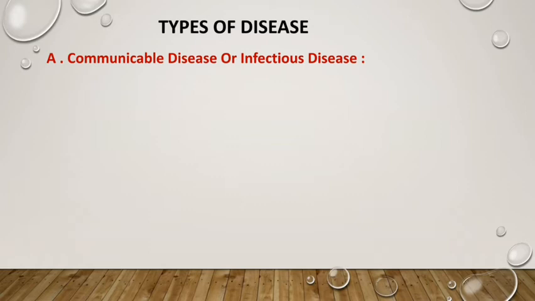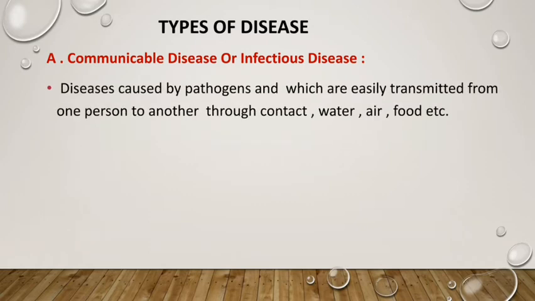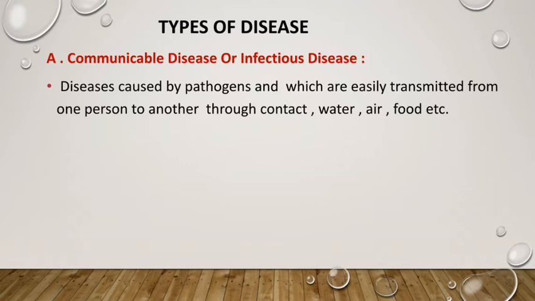Now let us know about communicable disease or infectious disease. Diseases caused by pathogens. Communicable diseases are mainly caused by pathogens. Pathogens are microorganisms which are responsible for diseases.